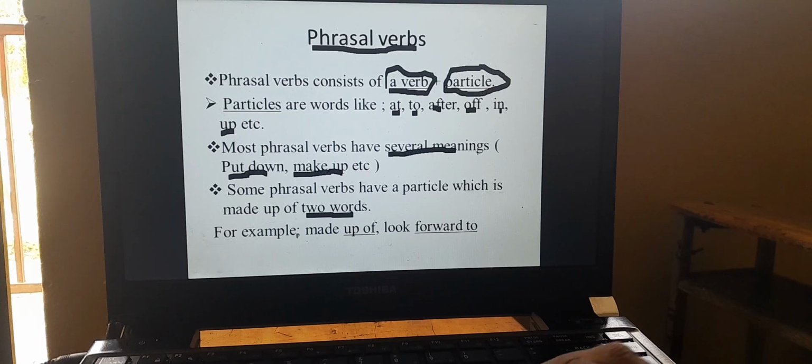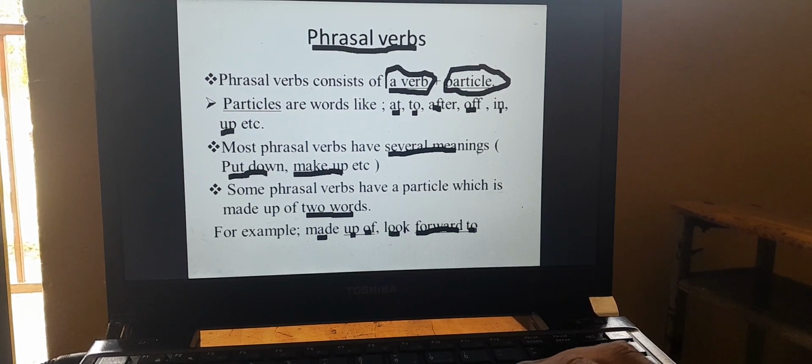Some phrasal verbs have a particle which is made up of two words. For example, made is a verb, up is a preposition, and of is a preposition. So made up of is a phrasal verb that is formed by bringing three words together: made up of, and look forward to.